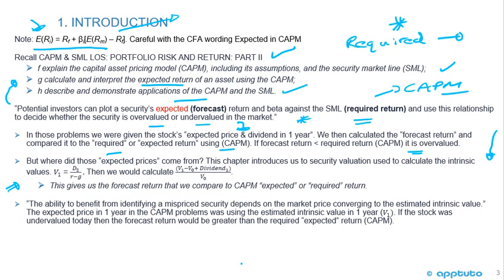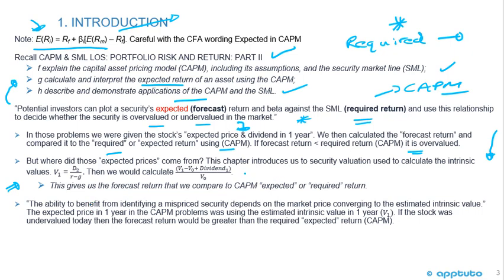Well, it's this chapter on the equities that starts to introduce us to security valuation used to calculate the intrinsic values. And so very quickly, this is a preview. V1, the value of the security 1 year from now, if you're using the Gordon growth model, constant growth, equals D2, the dividend in period 2, divided by r minus g or k minus g, okay?